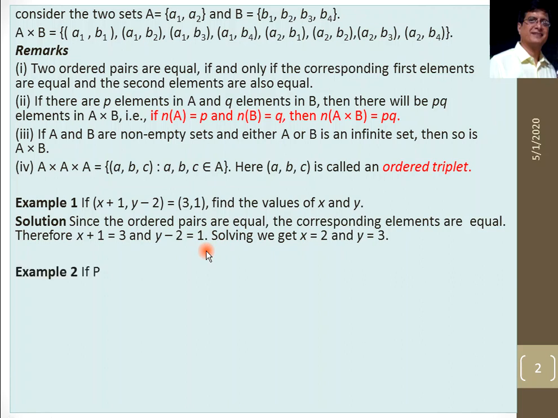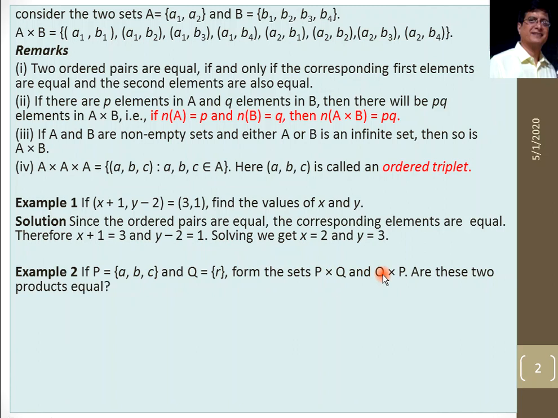Next example, if P containing these three elements a, b, c and Q contains this single element r, form the sets P cross Q and Q cross P, and find both the Cartesian products. Are these two products equal? This we have to verify here.